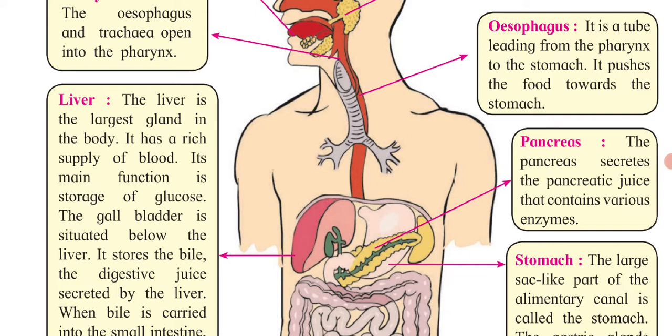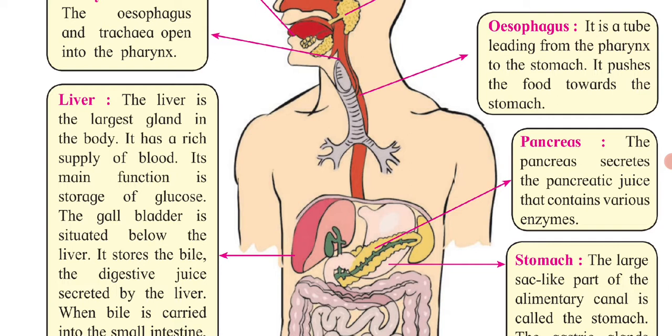The next one is the liver. The liver is the largest gland in the body. It is one of the biggest glands in the body. It has a rich supply of blood. Its main function is storage of glucose, the energy which is given to your body. It is doing the main function, that is, storing glucose.